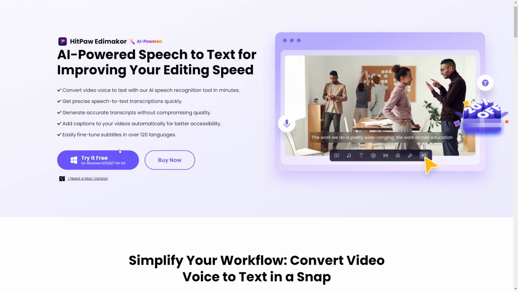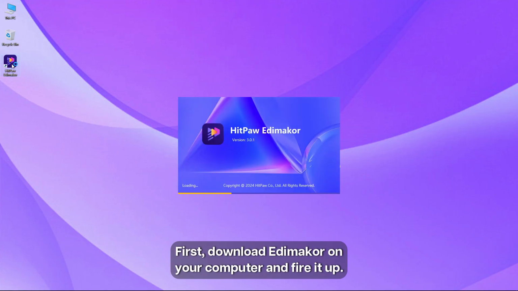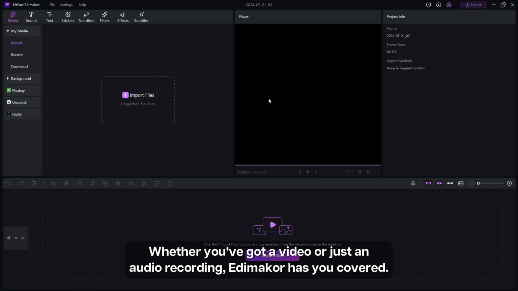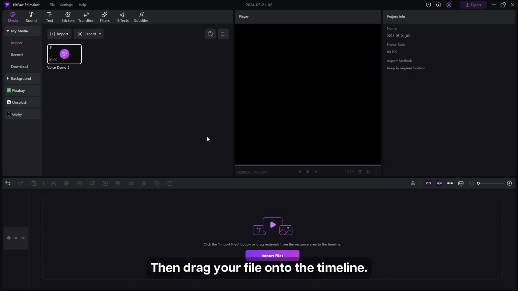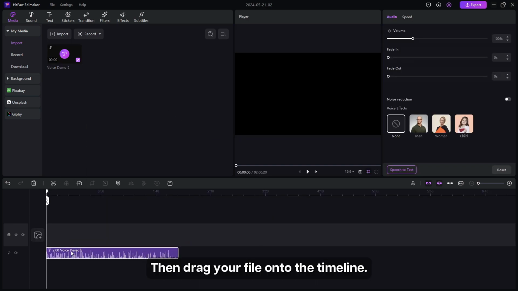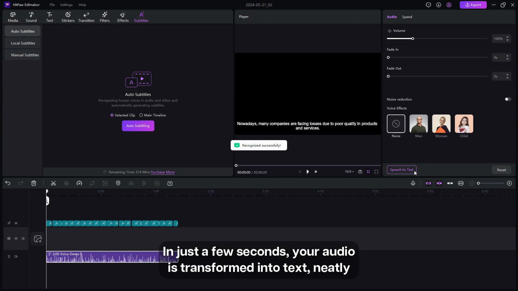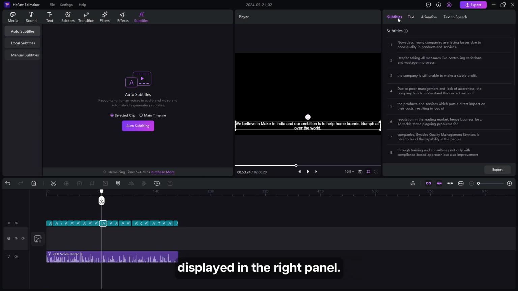Let's get started. First, download Edimakor on your computer and fire it up. Click on Create a Project to begin. Whether you've got a video or just an audio recording, Edimakor has you covered. Simply import your file. Then drag your file onto the timeline, hit the speech-to-text icon, and voila! In just a few seconds, your audio is transformed into text neatly displayed in the right panel.